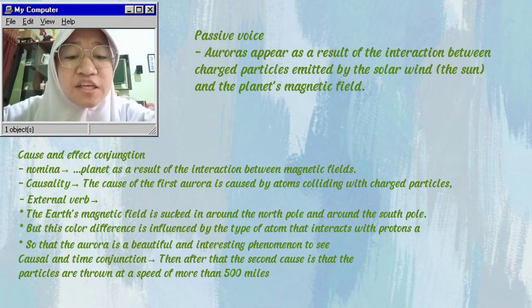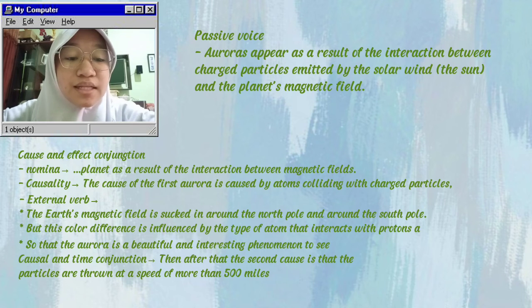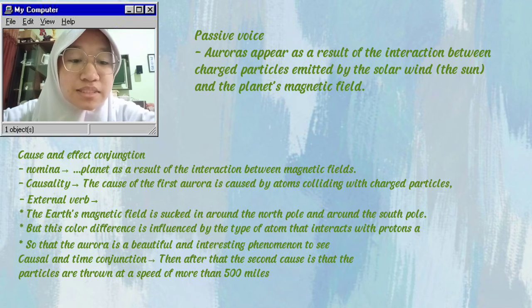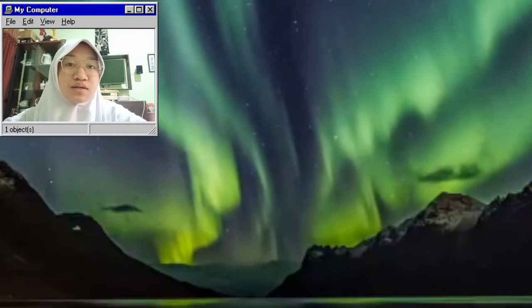But this color difference is influenced by the types of atoms that interact with protons, so that the aurora is a beautiful and interesting phenomenon to see. Causal and time conjunction. Then, after that, the second cause is that the particles are thrown at a speed of more than 500 miles. Okay, that's my explanation about the explanation text.